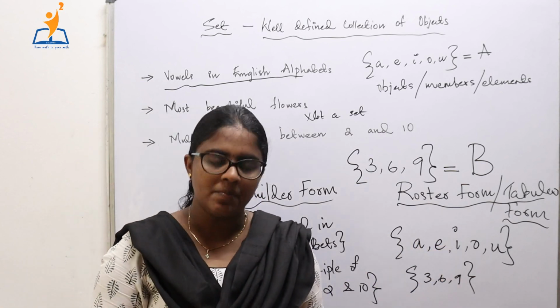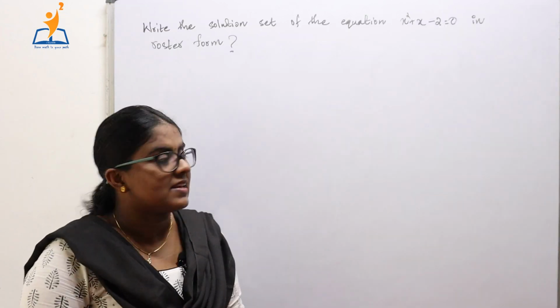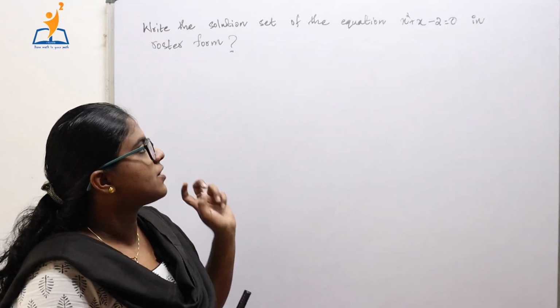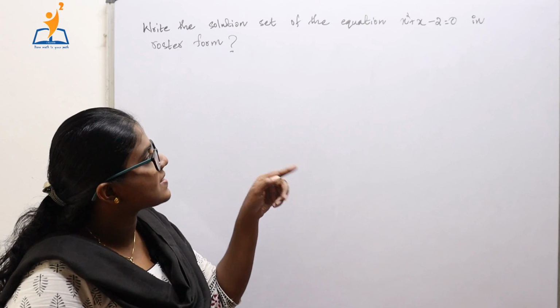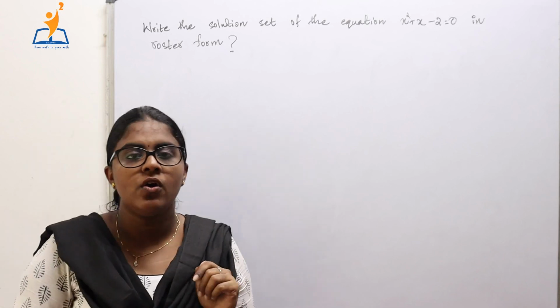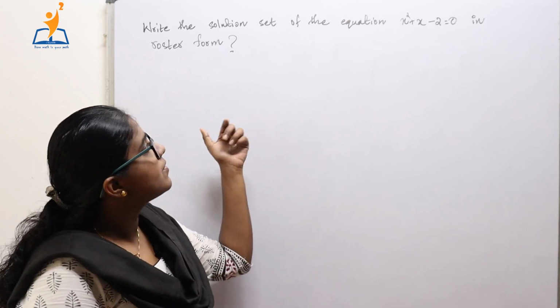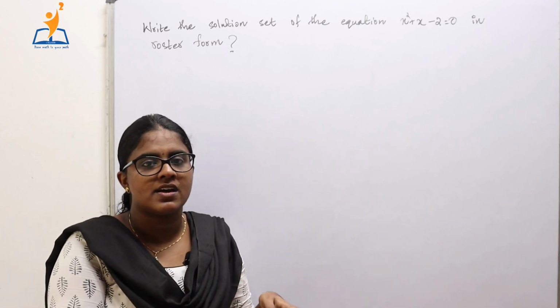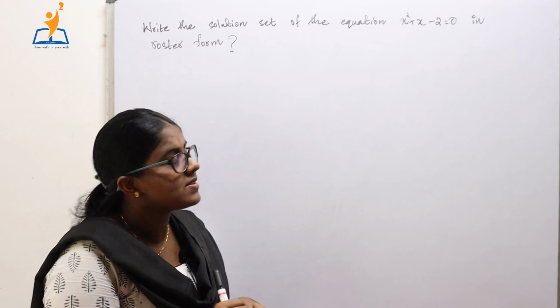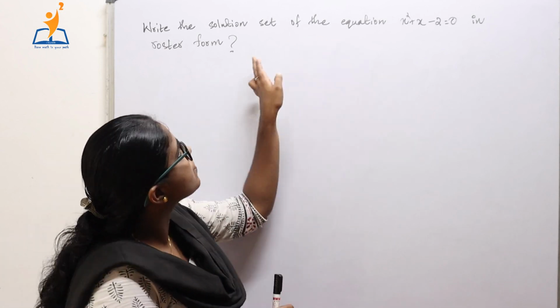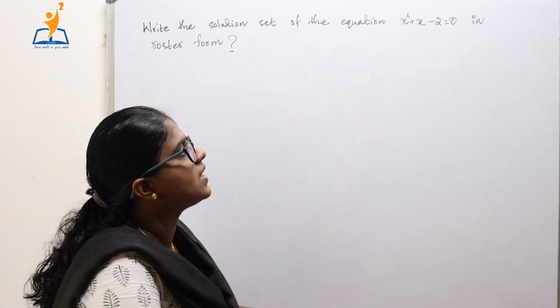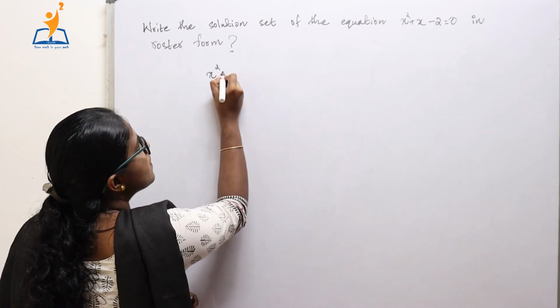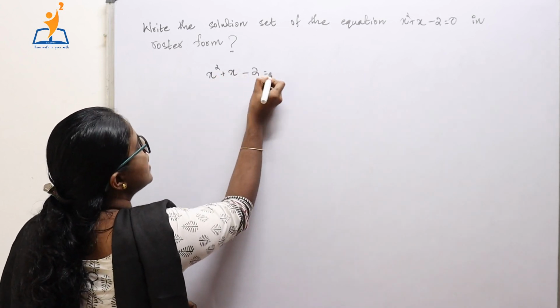Now, let's solve some problems. The first question is: write the solution set of the equation x square plus x minus 2 equals 0 in roster form. That is, we want to write this particular set in roster form, where elements are separated using commas and put in the set braces. And the definition of the set is the solution set of the equation x square plus x minus 2 equals 0.